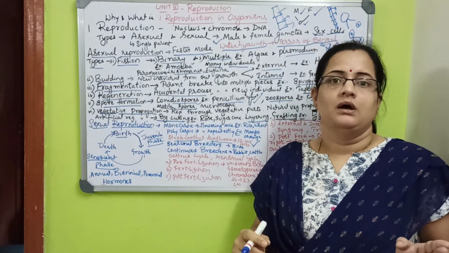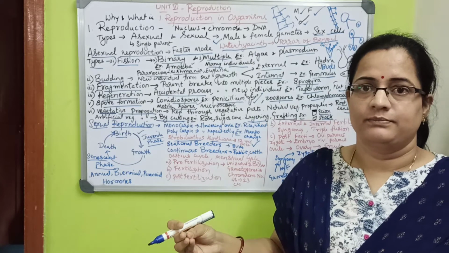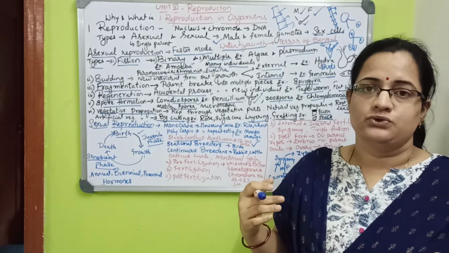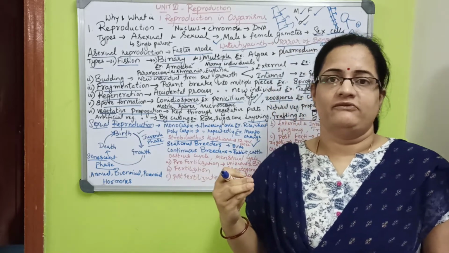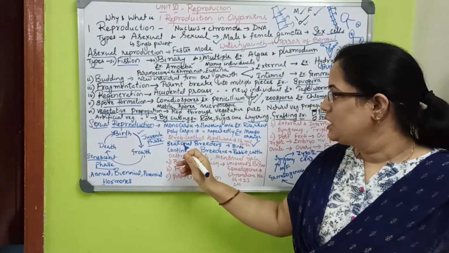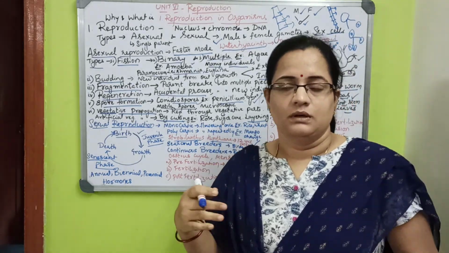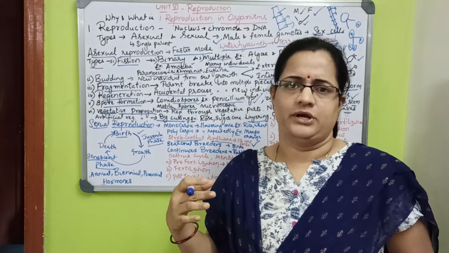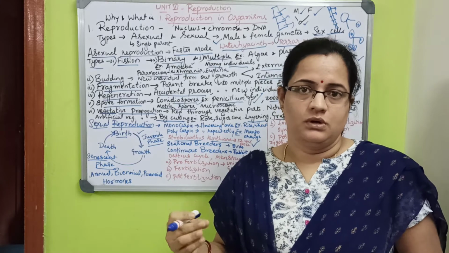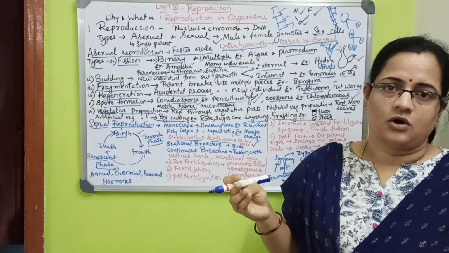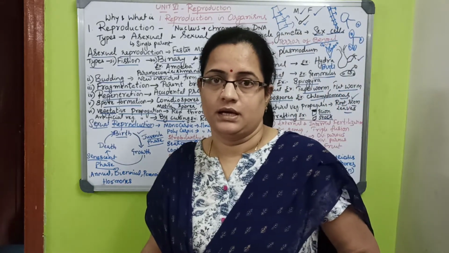Monocarpic means flowering once in a lifetime. Once in a lifetime the flower will come, and then we harvest the seed. Suppose rice and wheat all give a single flower in their lifetime; that is called monocarpic. Polycarpic is flowering repeatedly, every year or many times in a lifetime. Suppose it lives for 10 years, flowering many times. Mango, apple, orange, and guava all come under polycarpic.